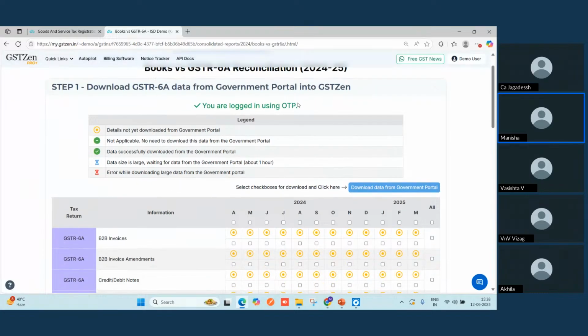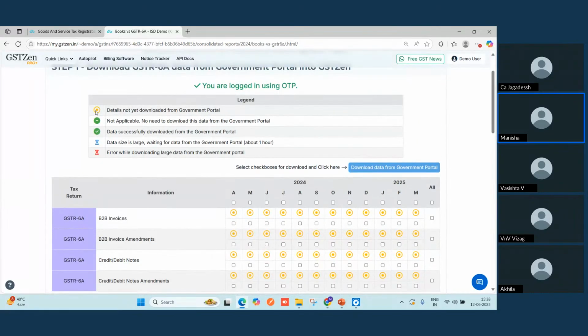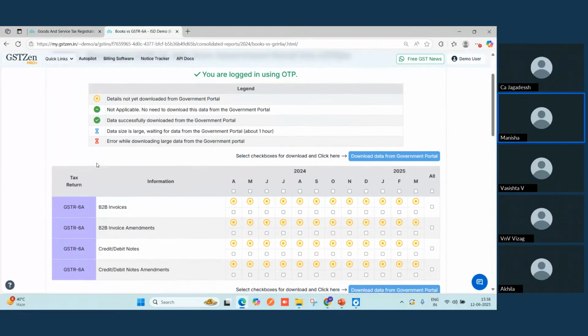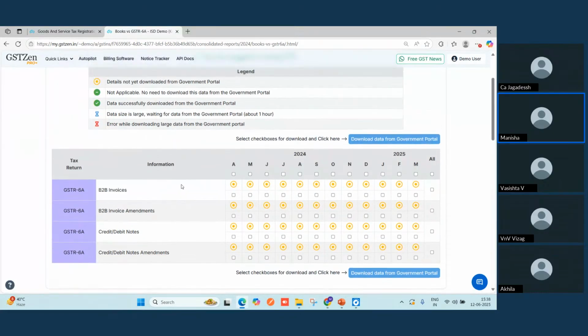As you can see, I have already logged in here. There are a few legends for your convenience to know what exactly is happening on your screen. So this yellow means the data is not yet downloaded from the government portal. And here you can do that for a particular section or for a particular month, maybe by just clicking on this checkbox. If you want to do it only for the April month, you can click on this checkbox below this April month, and it will tick all the checkboxes under this.